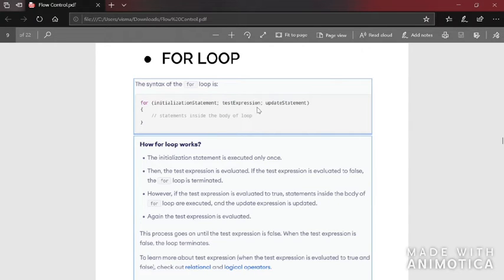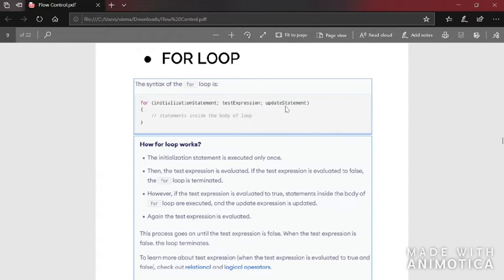Now next is the test expression. Test expression means the condition which we have to check: you should add 1 to a only 10 times. You shouldn't add 1 to a when it becomes more than 10 times. So what is the condition? The count in I should be less than 11. Less than 11 means it can be any number less than 11. So here the test condition will be I less than 11. It shouldn't be more than 10. That is why I am using I less than 11.